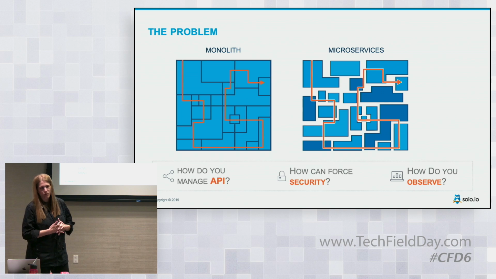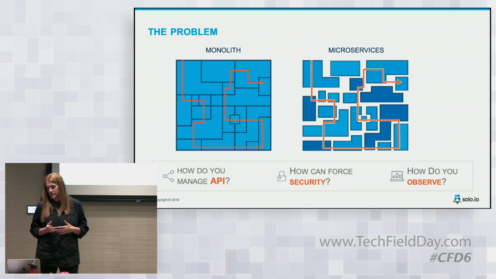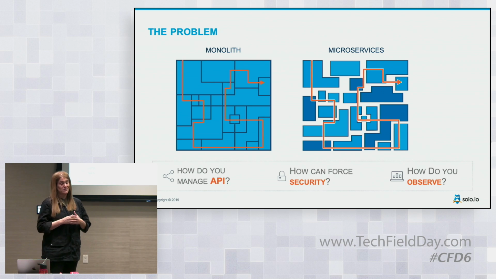So let's talk for a second about what the problem is. Why did we build it? The first one, you all know that, but everybody is running monolithic. They all want to move to microservices. And this is great. The only thing it means right now is that everything is distributed. Network, specifically layer 7, becomes very, very interesting.